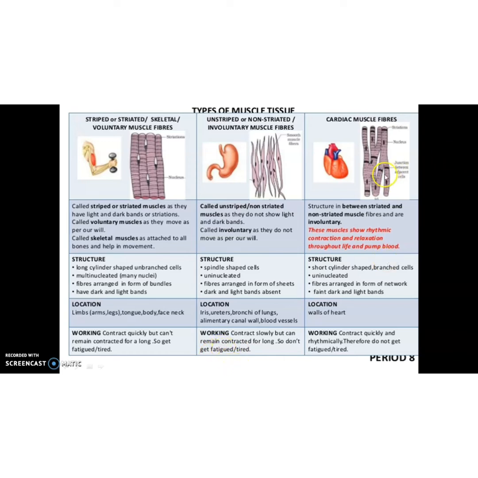Okay. Then cardiac muscle, the structure: it is striated but it is branched. It is made of short, cylinder shaped, branched cells and uninucleated. Fibers are arranged in the form of a network. Then faint dark and light bands, and they are found only on the walls of the heart. Okay, and they never get fatigued. They contract quickly and rhythmically, therefore they do not get fatigued or tired.